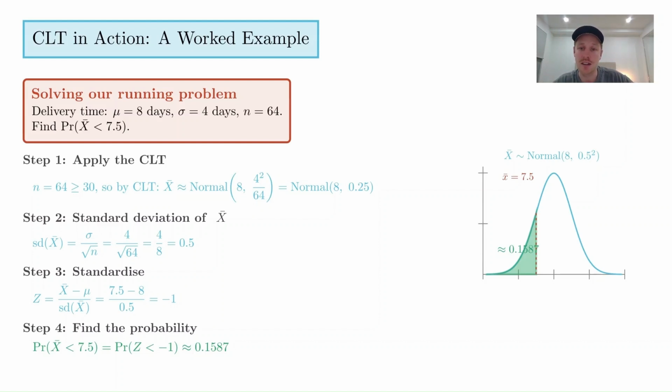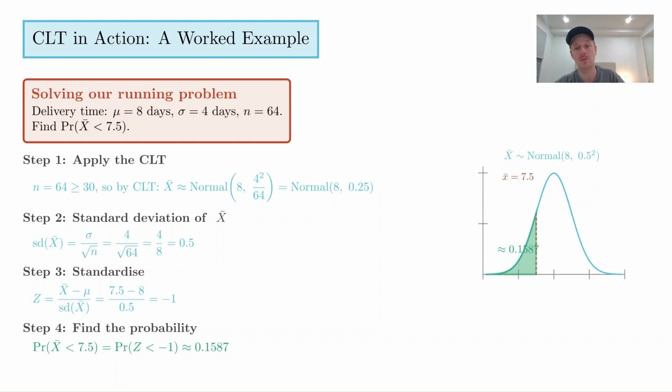So to say that this situation has a mean less than 7.5 is the same as saying the standard normal distribution has a value less than -1, which turns out to be about 15 or 16%. Okay, so hopefully that's interesting and making a little bit of sense.